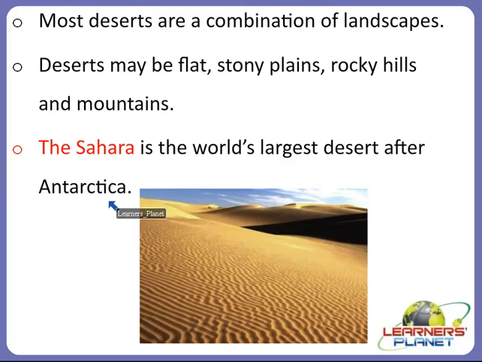So both cold and hot regions can be considered deserts. But the thing is that deserts are dry regions. Antarctica is also one of the dry regions, and it is cold and dry both, right? So we can consider Antarctica a desert.